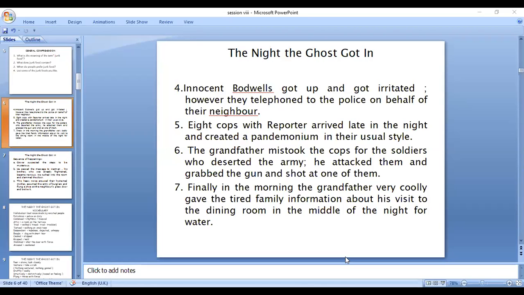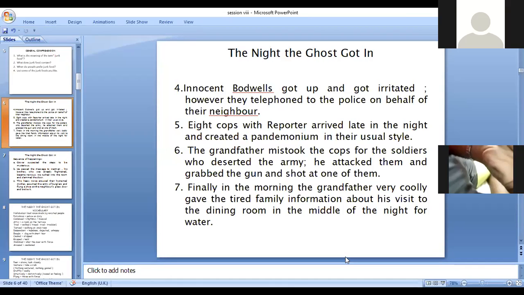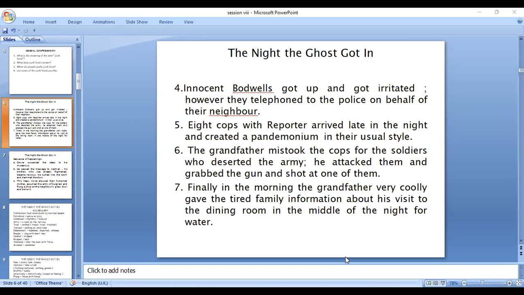Only now this man unfolded that he visited the dining room just for drinking water. Nobody had left water for him on the bed. So seeking water, he came down and made the noise and silently went to the attic.